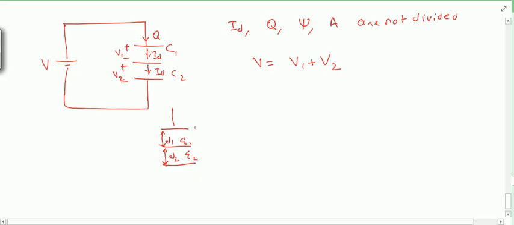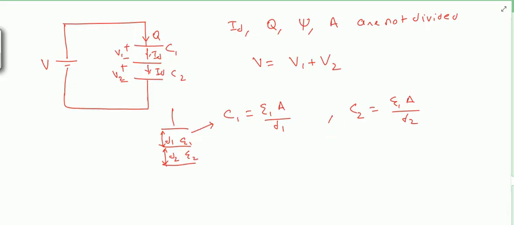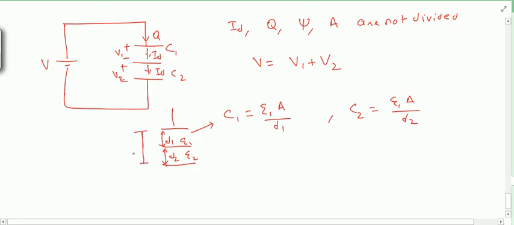So what you can think of, this capacitor is a parallel plate capacitor, and its value will be epsilon A divided by d1. And what will be the value of C2? It will be epsilon A divided by d2, right? Epsilon A. So what are the things which are dividing? The distance, right, and V and E. So here you can see that the total distance is d, which can be written as d1 plus d2, and total potential is V, which can be written as V1 plus V2.